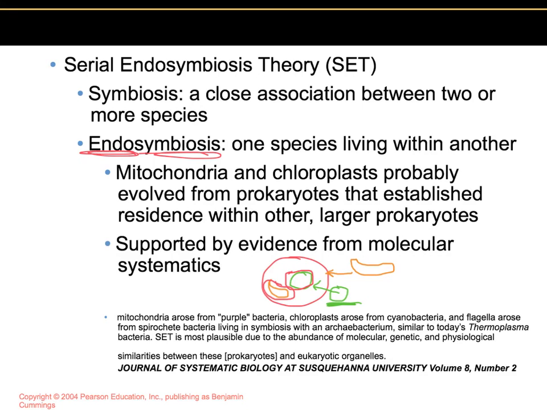Also, the flagella, we believe, arose from some sort of spirochete bacteria, and again, it probably was hanging out and then got engulfed and got embedded in the plasma membrane, and there you have your flagella. This is actually supposed to be just one flagellum. Eukaryotic cells are not like prokaryotes where they can have a whole tuft of them. So let's do that over. There we go.